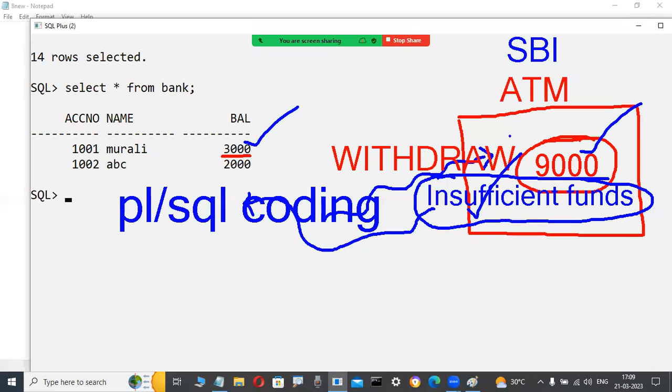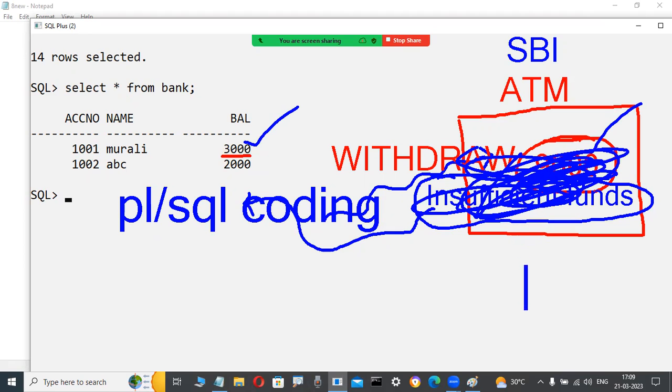They are writing only technical coding. Then only it will be displayed automatically, this message, when that PL SQL code is executed. Suppose now it is not 9,000 rupees. For example, now I am inserting the ATM card, and I try to withdraw 1,000 rupees.